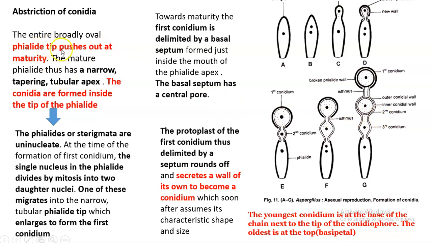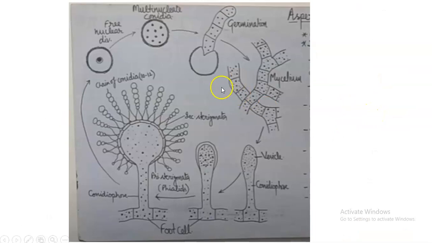The entire process: the phialide tip pushes out at maturity, then conidia form inside the tip. The phialides are uninucleate. By mitosis the nucleus divides and enters the conidium. Then the first conidium is delimited by a basal septum. This is the basal septum. Then the protoplast secretes a wall covering the protoplasm, and it grows and matures into a proper conidium. So this is the asexual reproduction diagram that you have to draw in an examination.